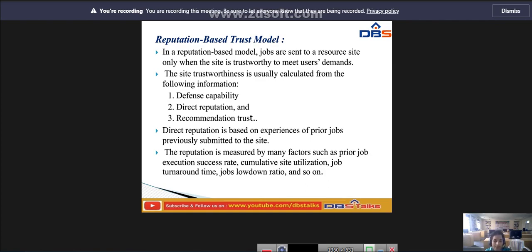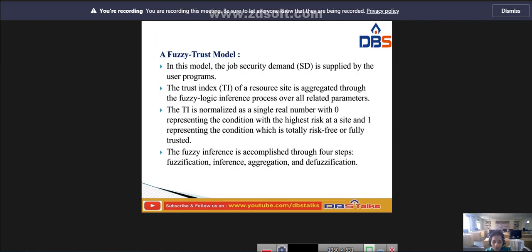Next, direct reputation. Direct reputation is based on experience of prior jobs previously submitted to that site. The reputation is measured by many factors such as prior job execution success rate, cumulative site utilization, job turnaround time, job slowdown ratio, and so on.